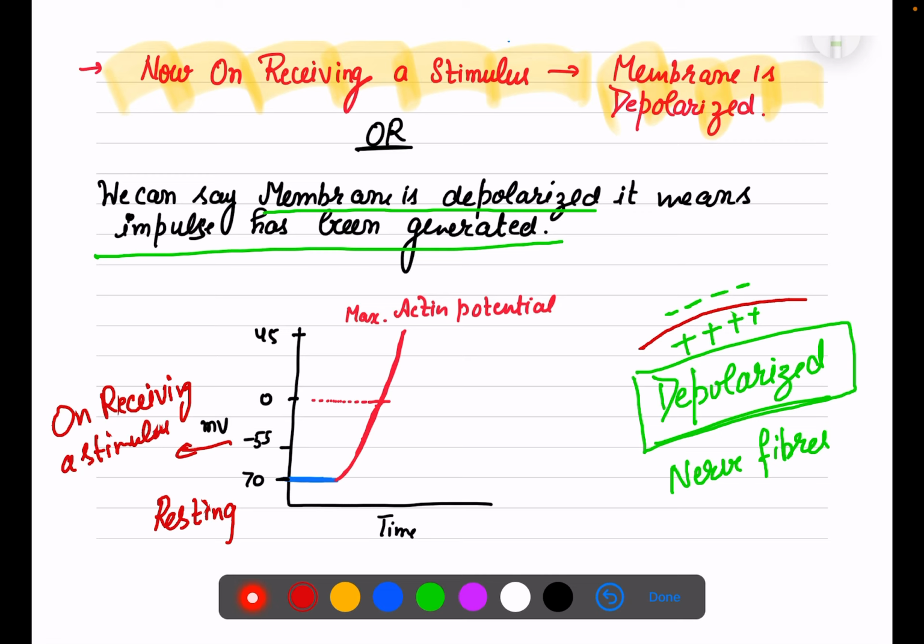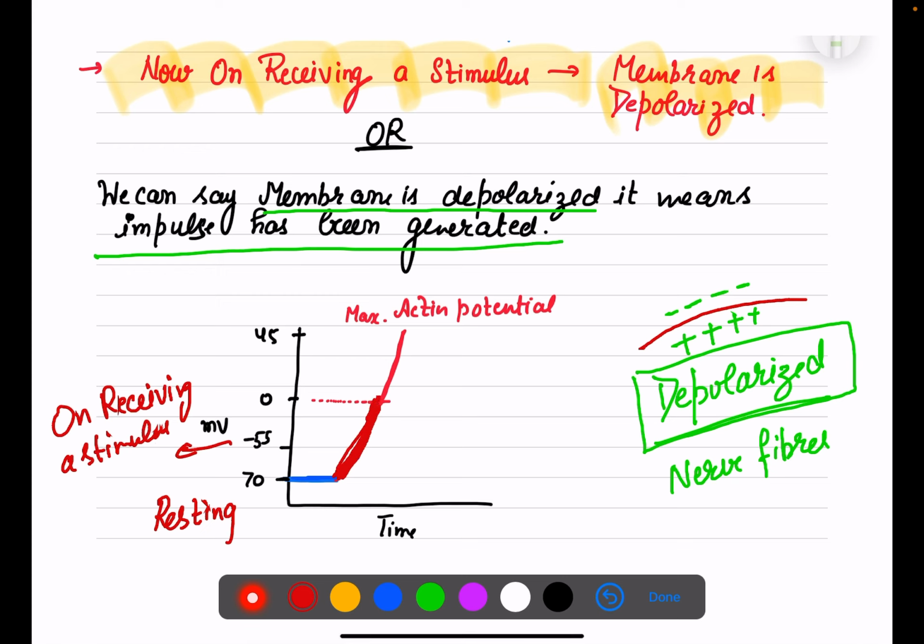Here is the resting stage, nothing has changed, electropositive outside and negative inside. Now on receiving the stimulus there is an increase in sodium ions, and more and more sodium gates are opened, right?